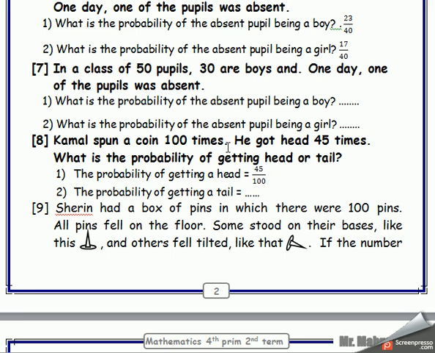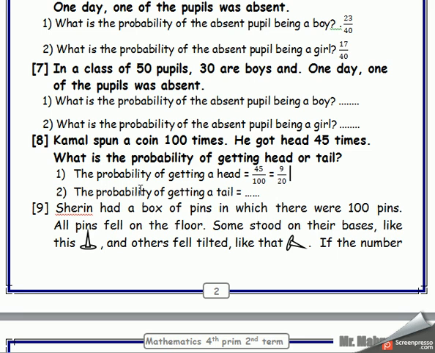Okay, yes I can. I will divide it by 5 up and down. 45 divided by 5 equals what? Equals 9, mister. And 100 divided by 5 equals what? Equals 20, mister. So you should write the fraction in the simplest form. 45 over 100 isn't in the simplest form, so I divide by 5 up and down. 45 divided by 5 equals 9, 100 divided by 5 equals 20.